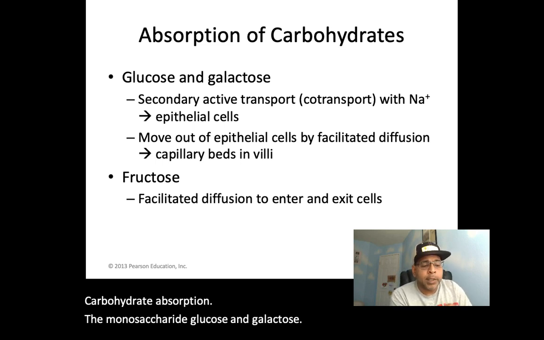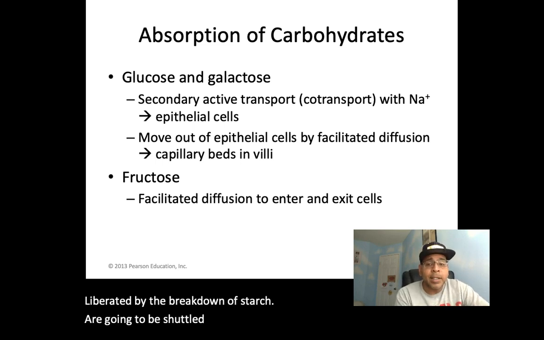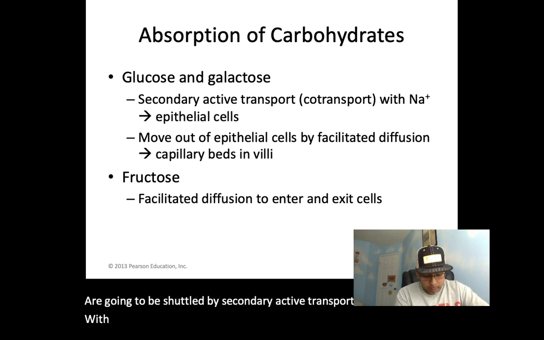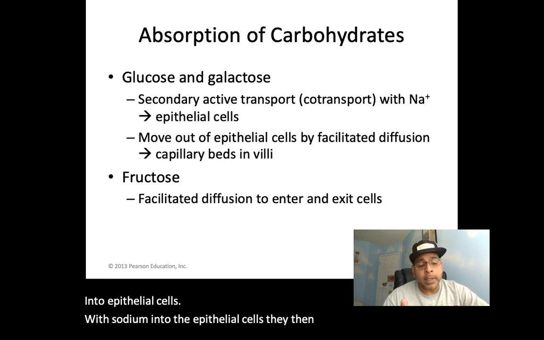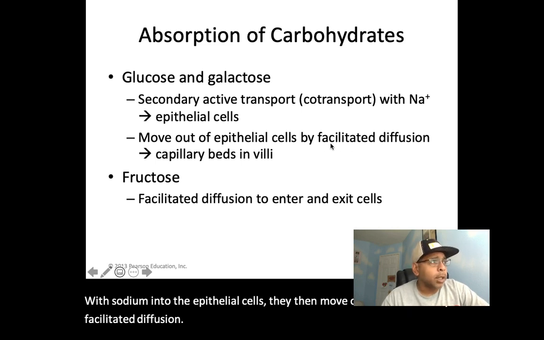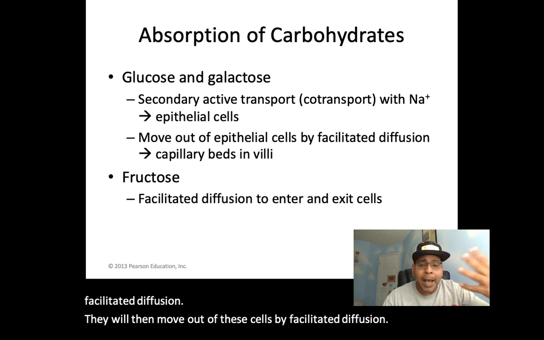The monosaccharides glucose and galactose, liberated by the breakdown of starch, are going to be shuttled by secondary active transport with sodium into epithelial cells. They then move out of these cells by facilitated diffusion, and then they're going to pass into the capillaries.